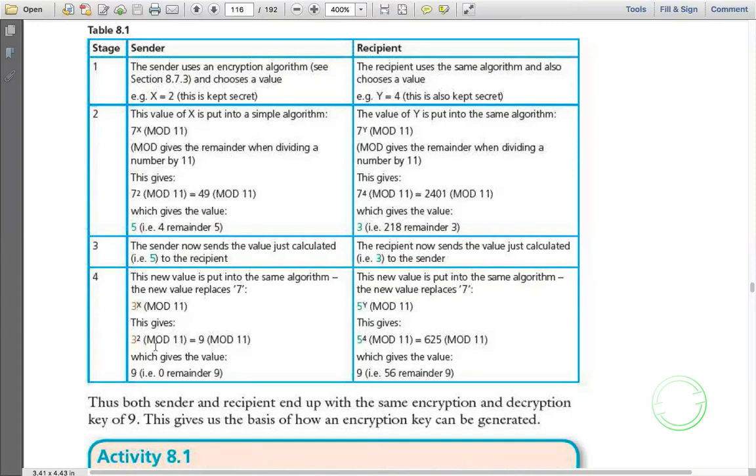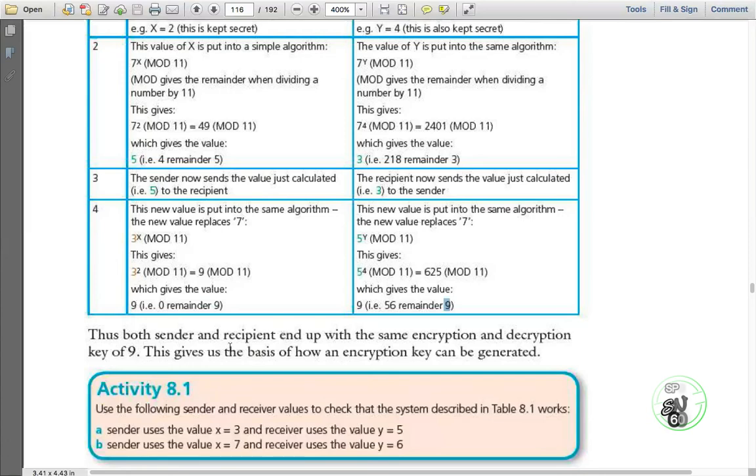So now we have 3 squared is 9, mod 11. The quotient is 0, and the remainder is 9. In this case, the sender's value was 5, so it uses 5. So 5 to the power 4 is 625, divided by 11, which goes 56 times, and the remainder is 9. You see, in both cases we get the same number, that is 9. So both sender and recipient end up with the same encryption and decryption key of 9. This gives us the basis of how an encryption key can be generated.